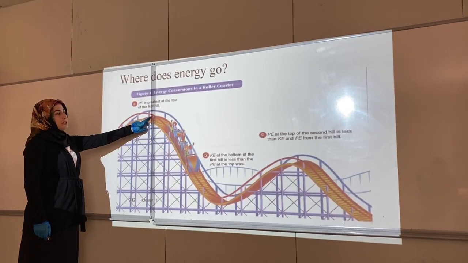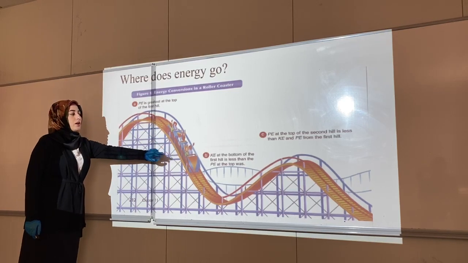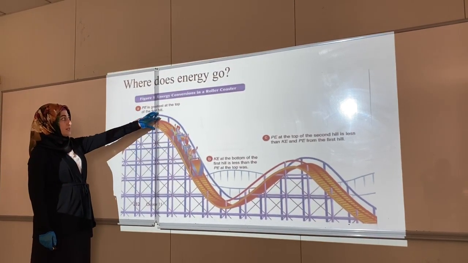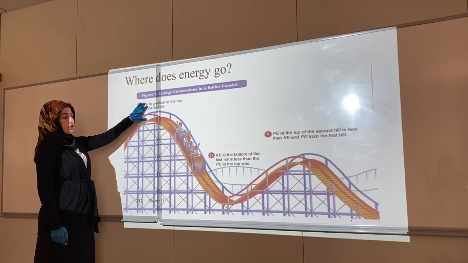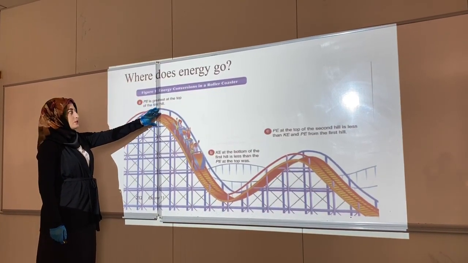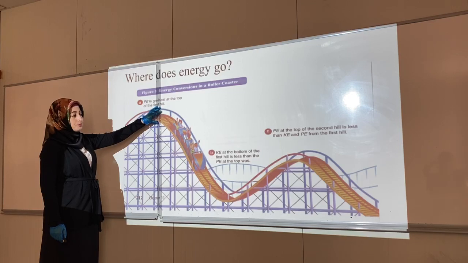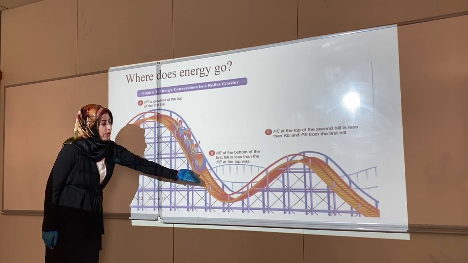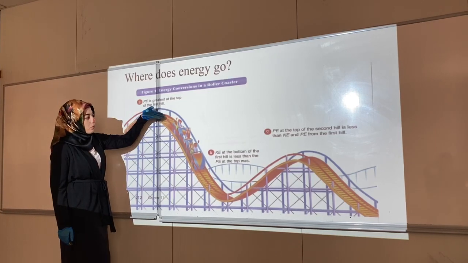We have potential energy before the cars of the roller coaster move, which is greatest at the top. This potential energy is greatest at the top of the first hill. Then this potential energy is changed to kinetic energy during the movement of the cars.